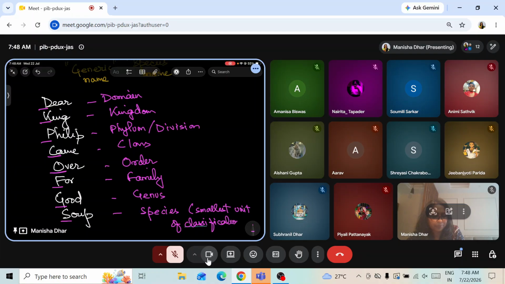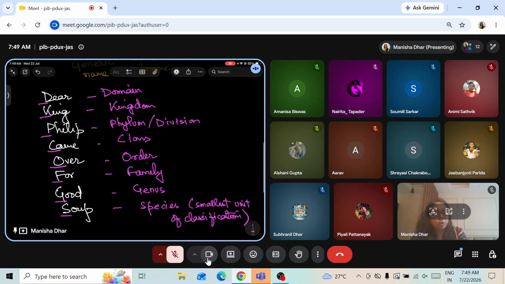Got it? Understood? Now these portions we need to check if the school teachers teach it, then we will go through it, but to understand the later part we need to understand this. So I have given the species, genus, family, order, class, phylum, kingdom, division, domain.